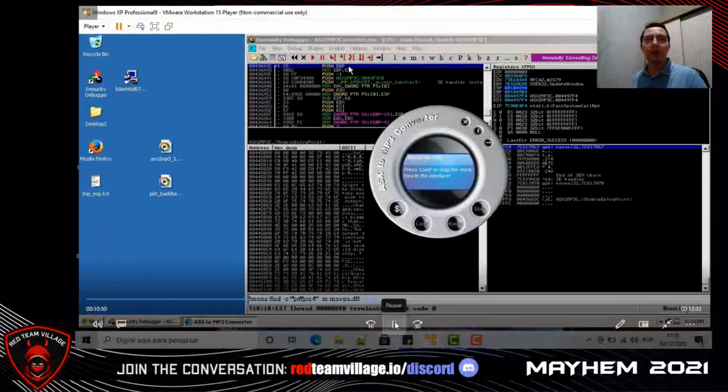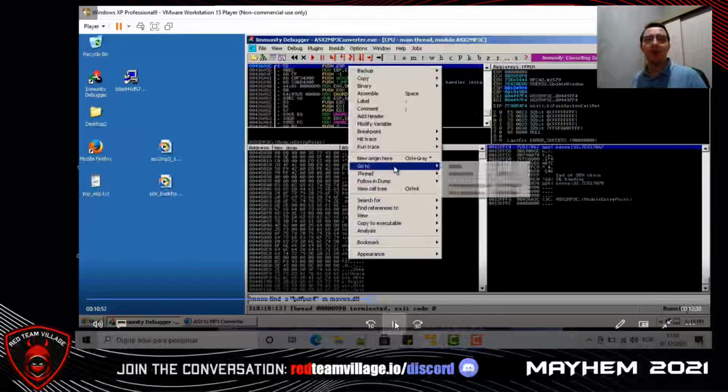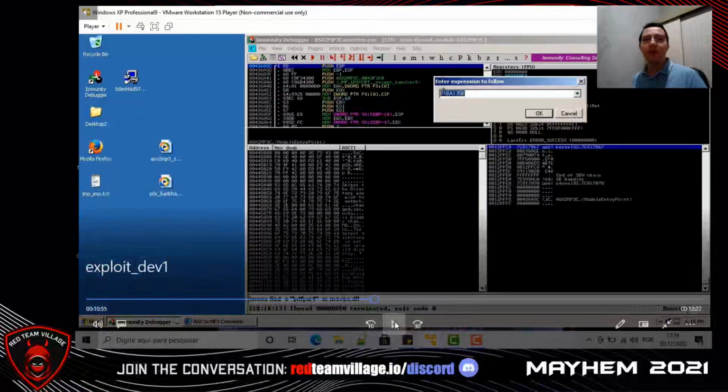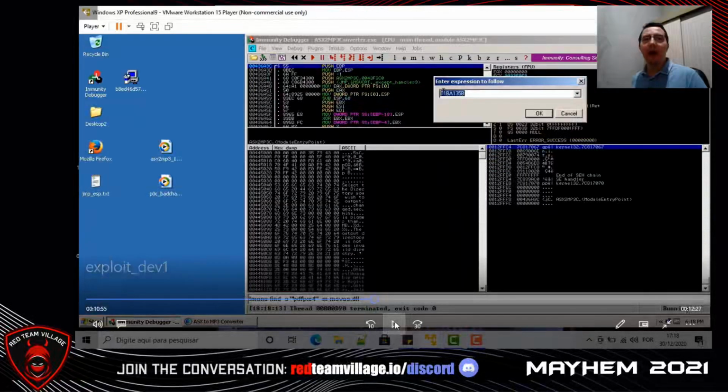Let's click with the right button, go to expression, and we want to find the address of jump ESP, 01BA135B. It's the address for jump ESP.